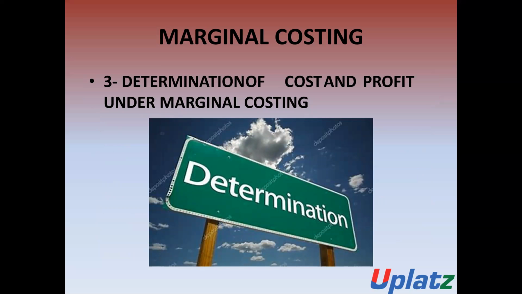Now we will discuss the determination of cost and the determination of profit under marginal costing. How we will determine the cost and how we will determine the amount of profit under marginal costing.